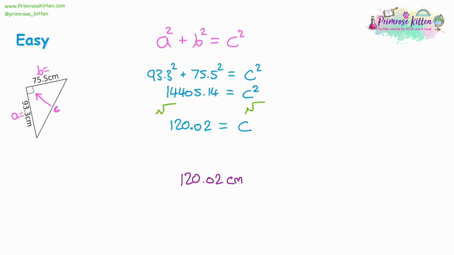If you want to speed this up a little bit more, we can rearrange Pythagoras Theorem so that c is equal to the square root of a squared plus b squared. The benefit of this is we can type the entire thing onto our calculator all at once. So you might just want to try pressing the root symbol. I would open some brackets for the bit inside the root symbol so the calculator knows exactly what's been rooted. Then type in the a squared number plus the b squared number. Make sure you close your brackets, that'll be really important, and you'll get the answer in one step.